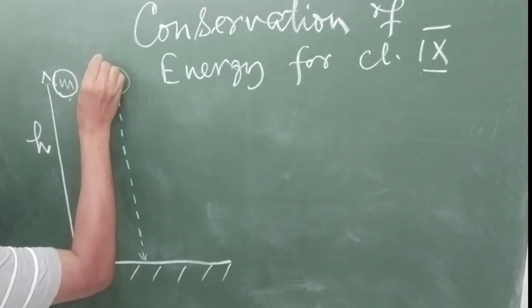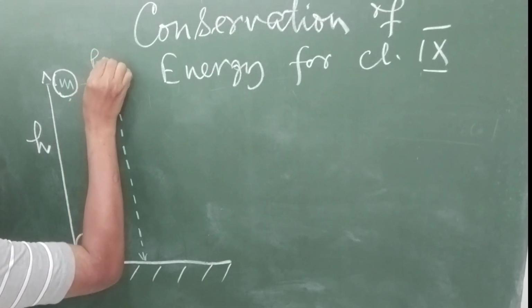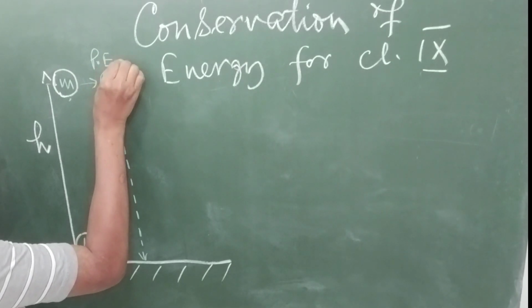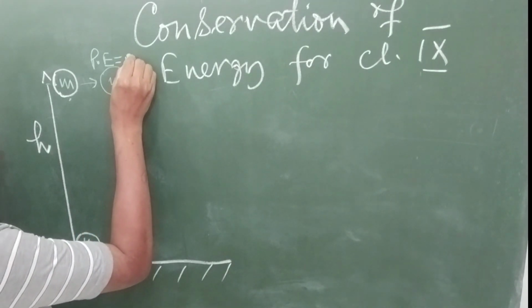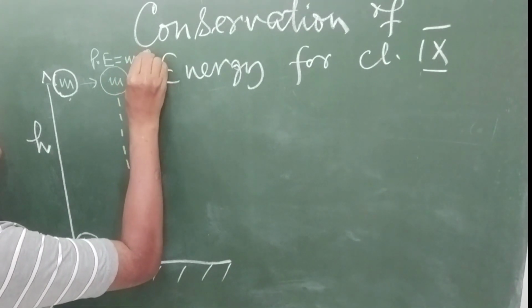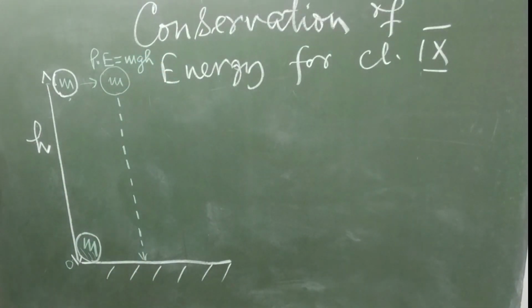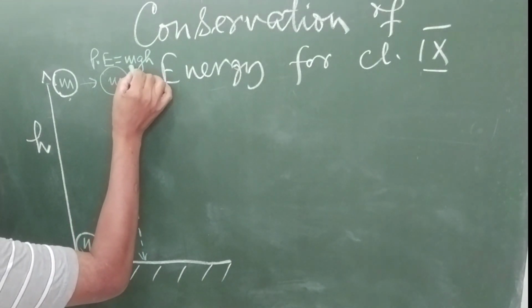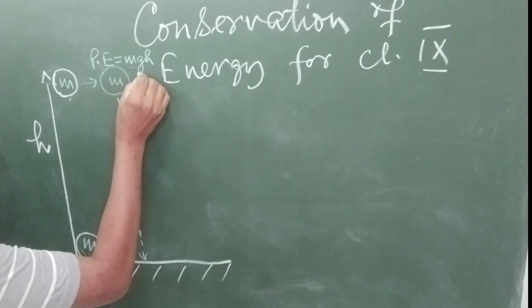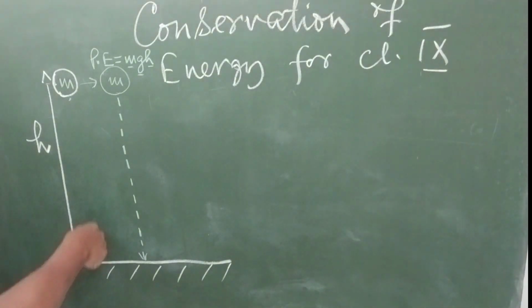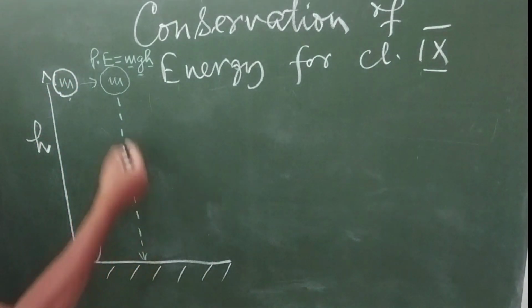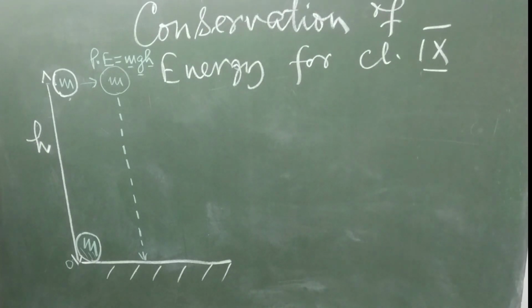The concept of potential energy is almost explained to you by your teacher. mgh. The potential energy is mgh, where m is the mass of the object, g is the acceleration due to gravity, and h is the height through which it is lifted off, right?